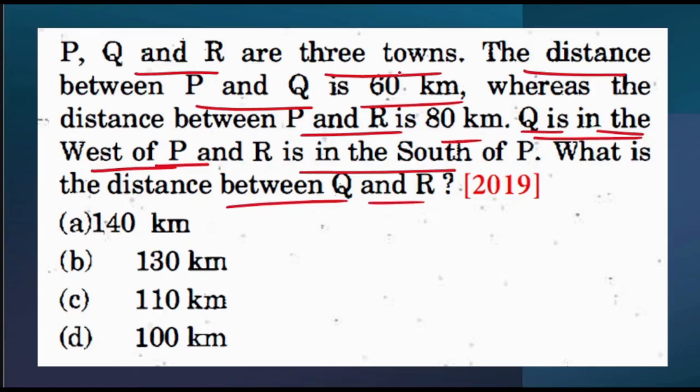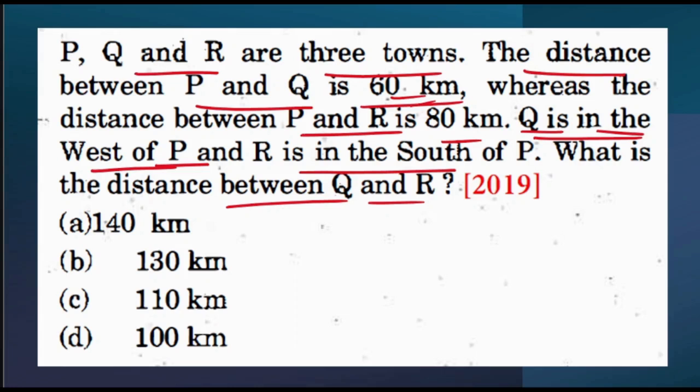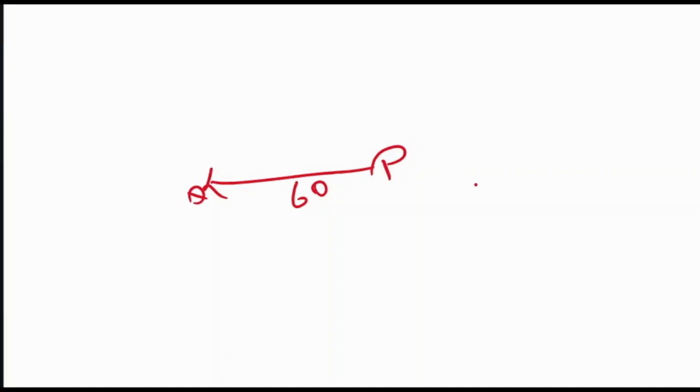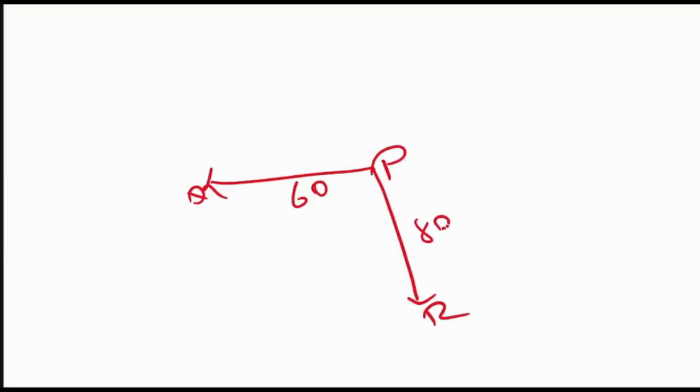And what is the distance between P and Q? P and Q distance is 60 km. So that means the distance between P and Q is 60 km. Next, they have said that R is in the south of P. So that means this is R. What is the distance of this PR? PR is 80 km.